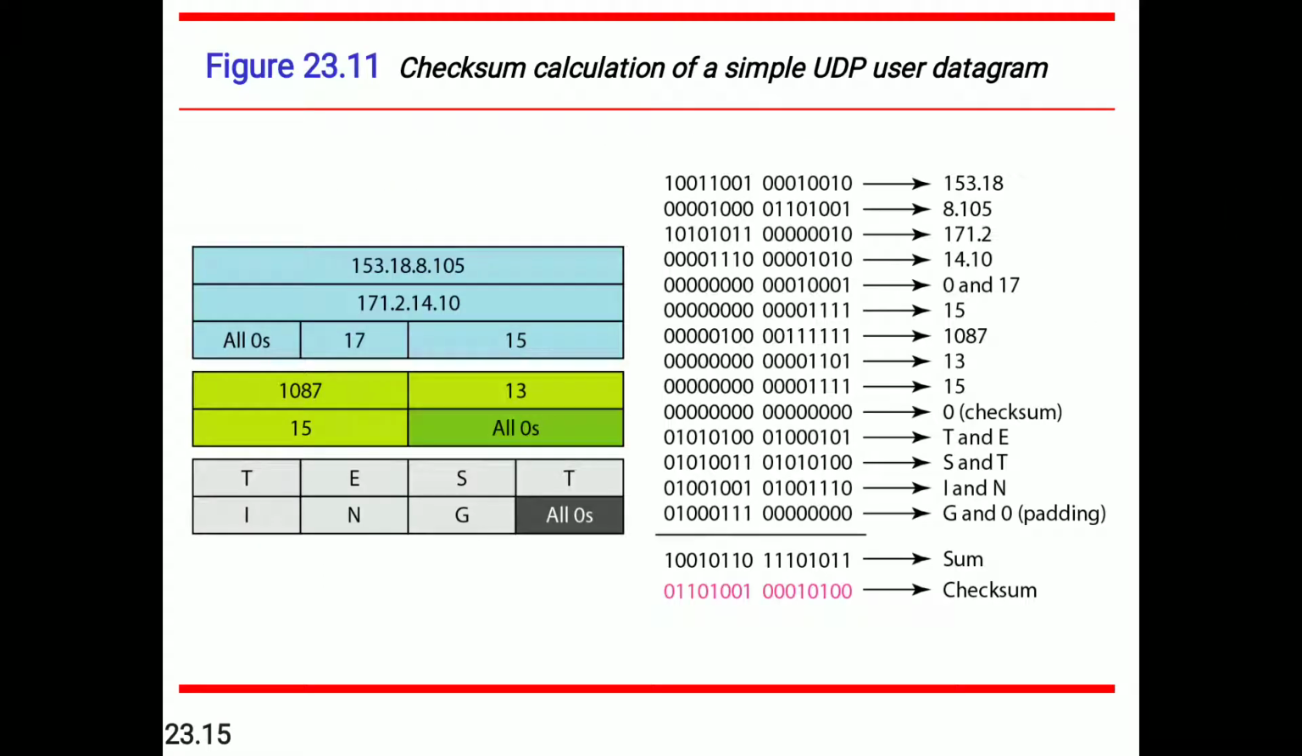So this is one particular example. For calculating the checksum, it takes all the field values and calculates the sum. Then from the sum, the checksum is calculated using complement.